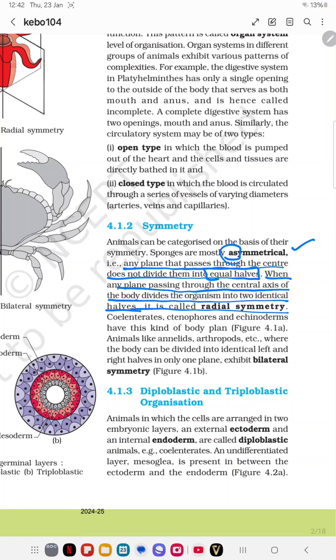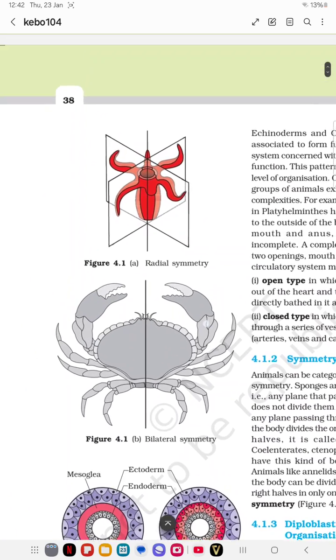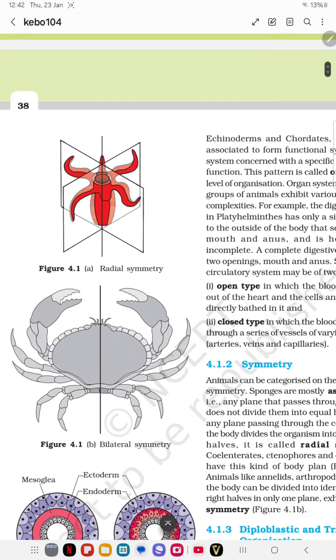So if you pass any plane through the central axis, like this and like this, it divides the organism into two equal halves. That symmetry is known as radial symmetry.